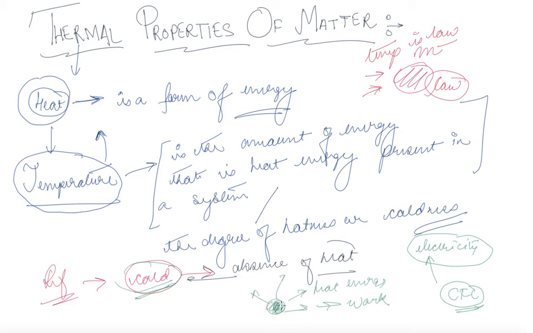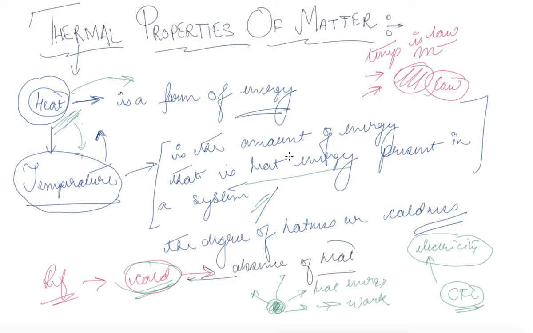So that's why it becomes cold. So now we have a vague definition of what heat is. Heat is defined as a form of energy, like mechanical energy, electrical energy. And temperature, which is closely related to heat, is the amount of heat energy present in a system.